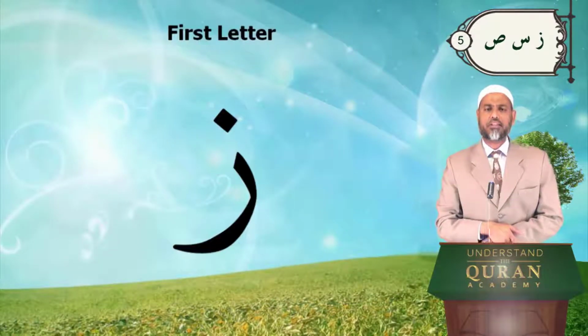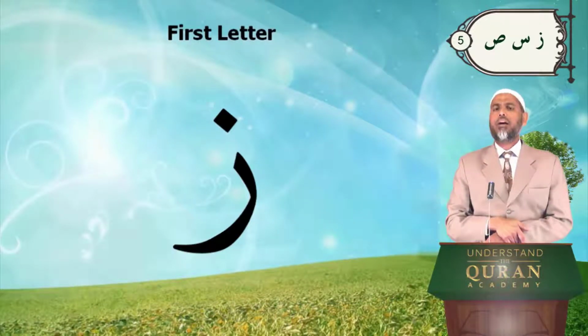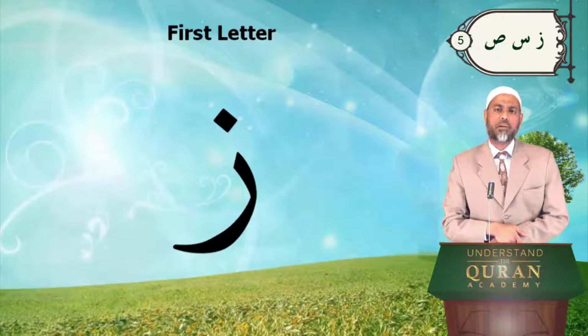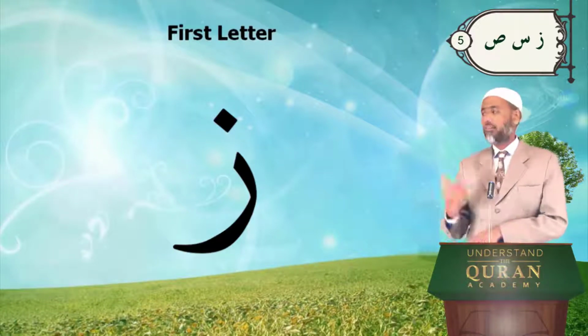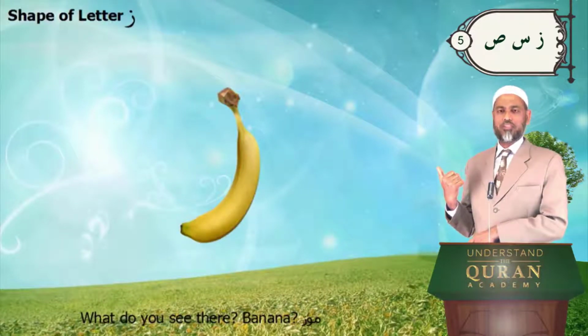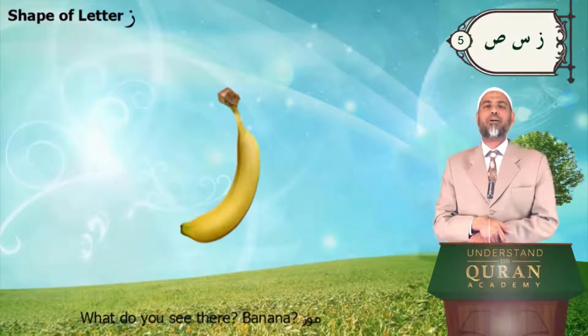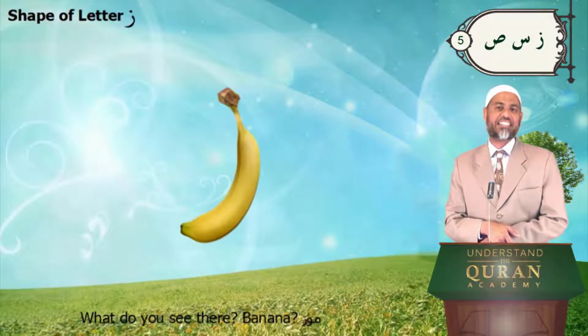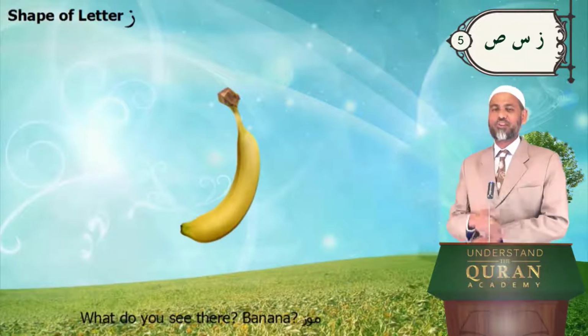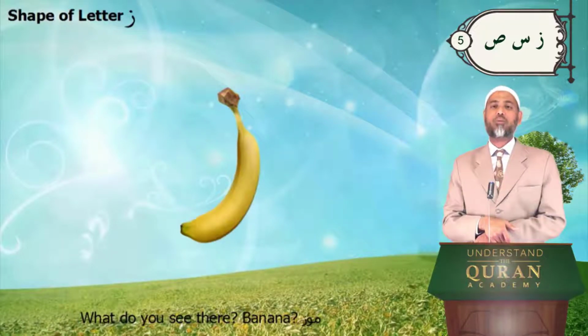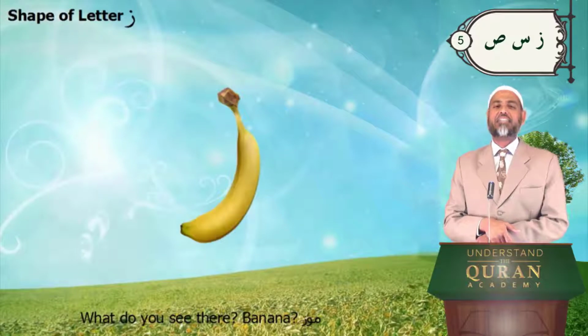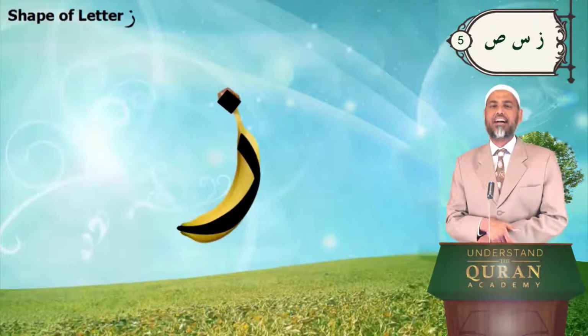Let's take the first letter, za. How will you remember the shape of za? Maybe you can come up with a better idea, but I have here a banana. What? Banana is called mouse in Arabic. Mouse. So I am focusing on the ending sound here, mouse, and that is what za is, za.